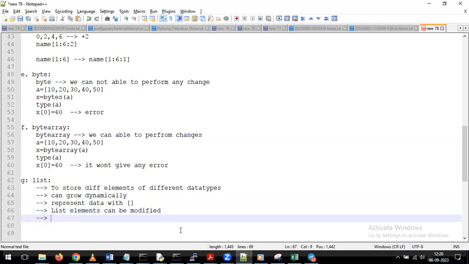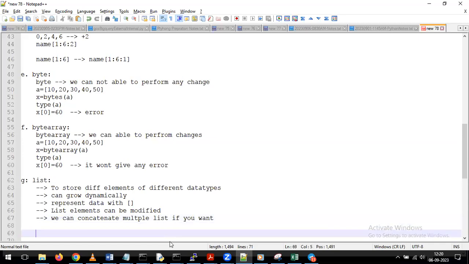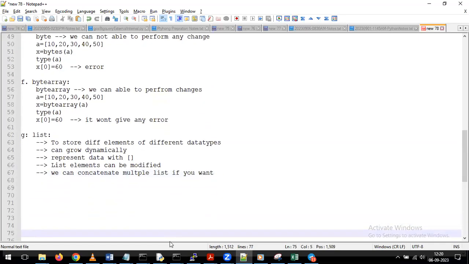Next, we can concatenate multiple lists if you want. You are going to create list 1, then we are going to create list 2, and we can concatenate list 1 and list 2 depending on our requirement. We'll try to see all the operations one by one. How we can create the list and how we can perform the concatenate operations on top of the list. Just observe here.